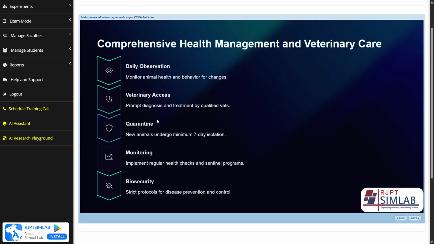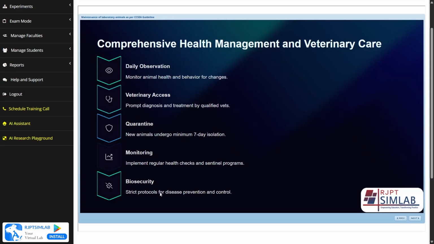Then third is the quarantine. New animals undergo a minimum of 7 days isolation, which means when new animals arrive in the laboratory, they have to go under a 7 day isolation so that they do not come in touch with the old animals and get contaminated. Then the fourth is the monitoring. We have to implement regular health checks and sentinel programs, and monitor the regular health checkups of the animals.